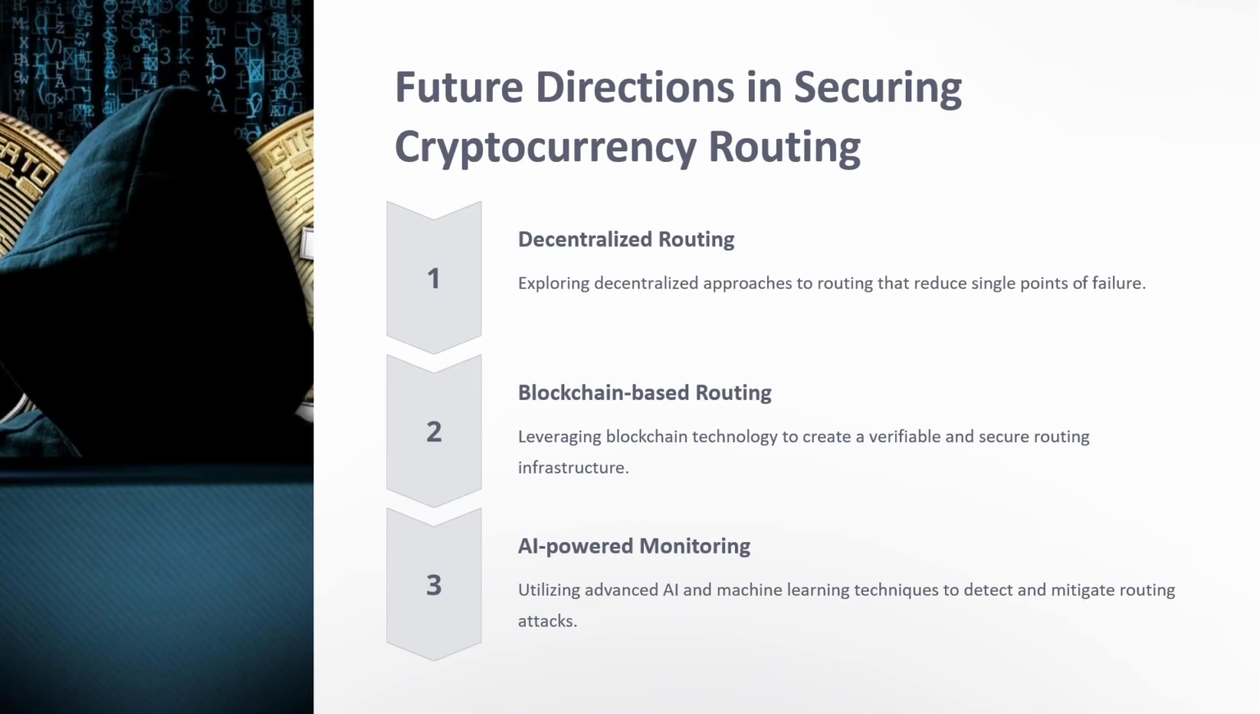What are the future directions in securing cryptocurrency routing? Decentralized routing: exploring decentralized approaches to routing that reduce single points of failure. Blockchain based routing: leveraging blockchain technology to create verifiable and secure routing infrastructure. AI powered monitoring: utilizing advanced AI and machine learning techniques to detect and mitigate routing attacks. So these three are the future directions, or the newly added features, we can say: decentralized routing, blockchain based routing, and AI powered monitoring.